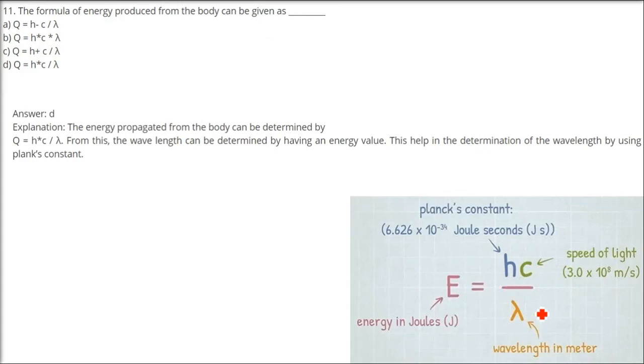The formula of energy produced from the body can be given as, so this is E equals hc by lambda, this is Q equals hc by lambda, okay, as h is Planck's constant, c is speed of light, lambda is the wavelength in meters, so energy in joules. So Q is hc by lambda, the energy propagated from the body. So this is all about this electromagnetic spectrum.